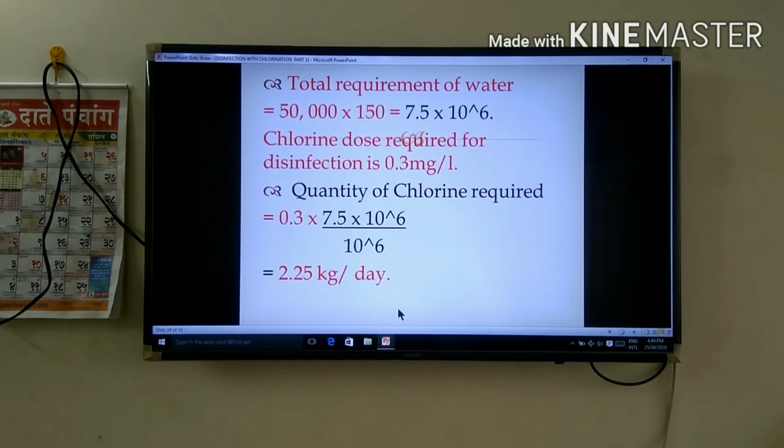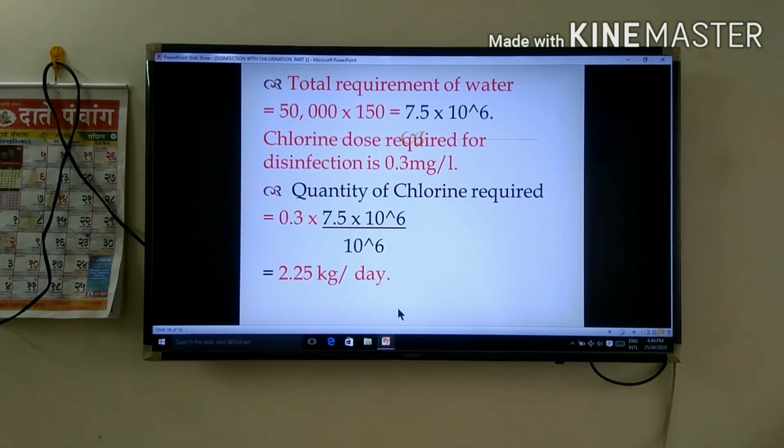Now, as usual, first we have to calculate the total requirement of water. Our population is 50,000 and the flow rate is 150 liters per capita per day. Therefore, 50,000 into 150 is equal to 7.5 into 10 raised to 6 liters per day.